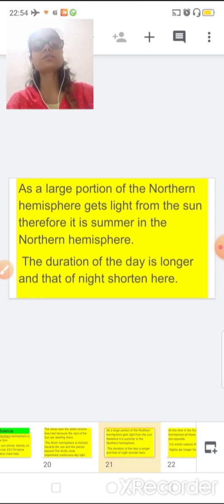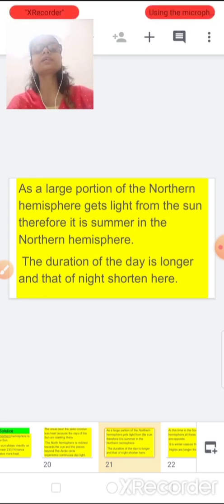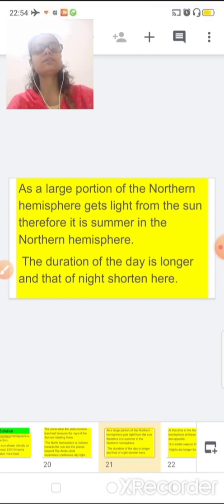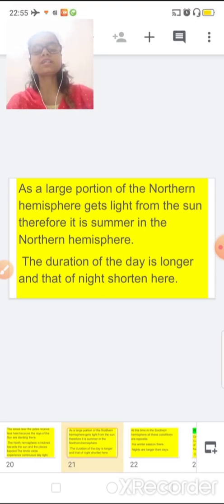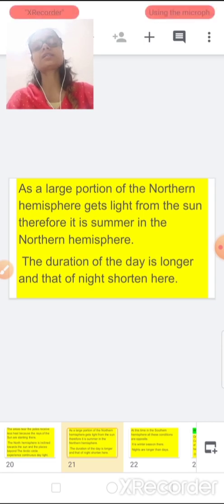Now, as a large portion of the northern hemisphere gets light from the sun, therefore it is summer in the northern hemisphere. And during the summer, everybody knows the days are longer and the nights are shorter. The days are longer and the nights are shorter.